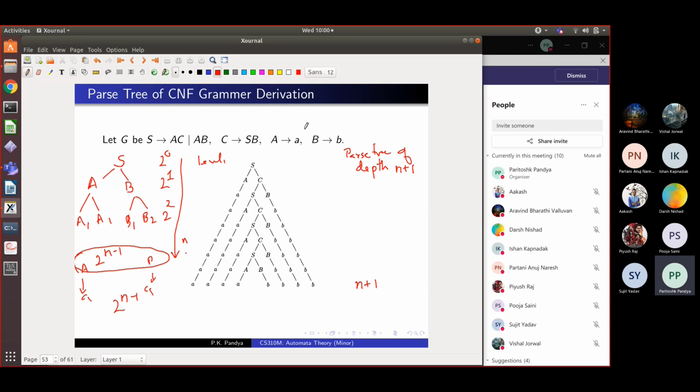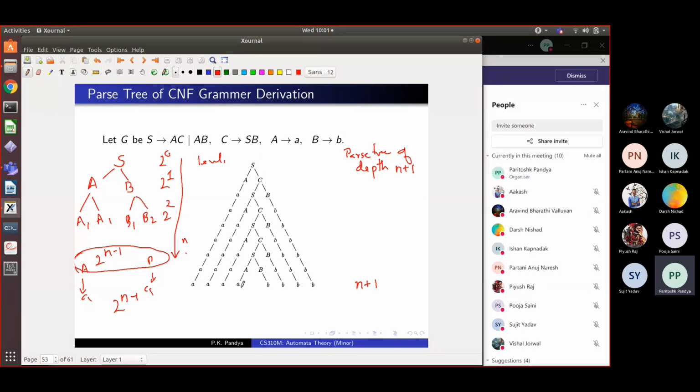So my claim is that in Chomsky normal form, if you have a derivation tree with n plus 1 levels, in computer science sometimes called a tree of depth n, you will get a string which is no longer than 2 raised to n minus 1. Agreed? This is clear, right?